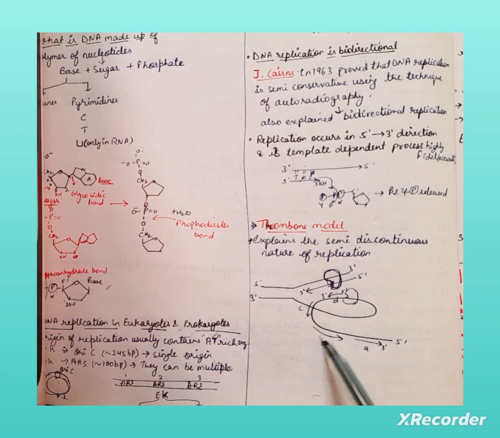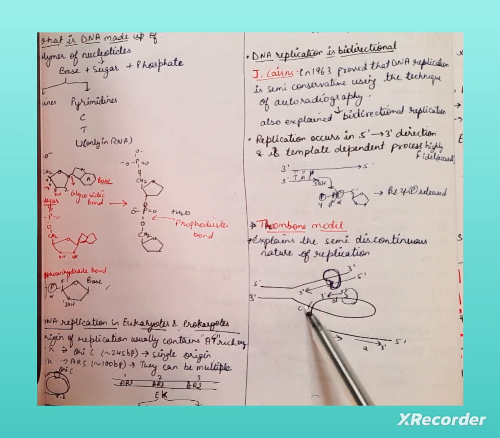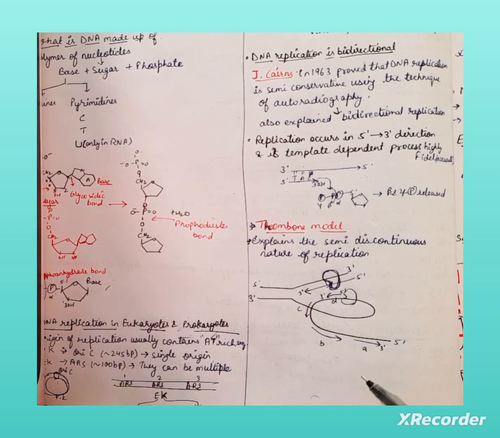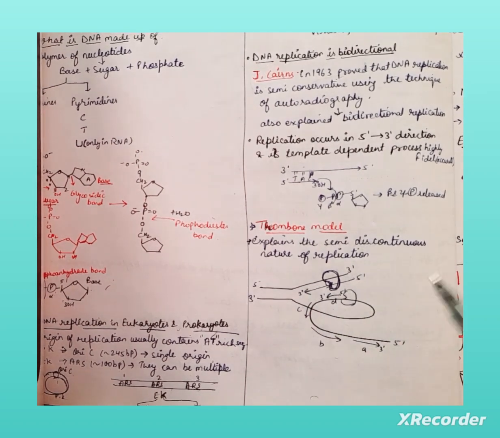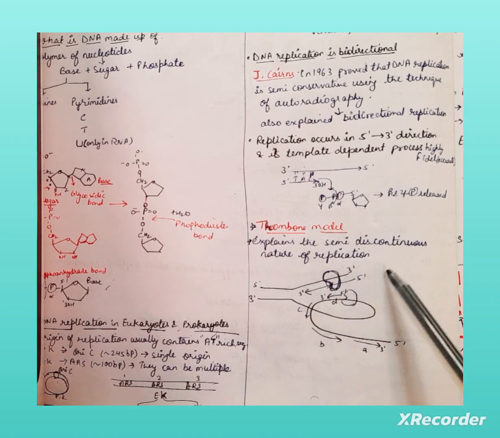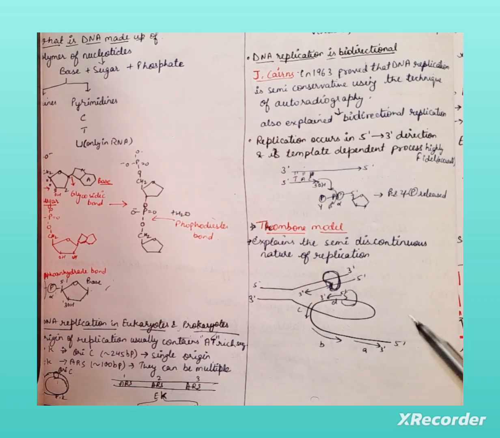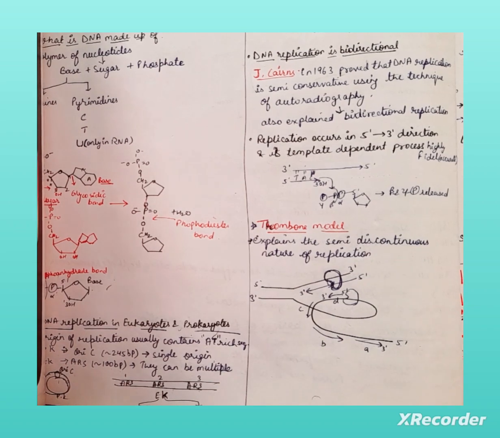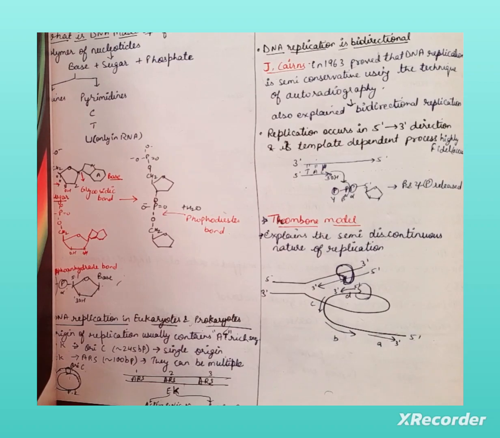You can see this is the discontinuous strand of DNA which is synthesized in this manner. So this is the trombone model, which explains that the nature of replication is semi-discontinuous, not continuous. One strand is continuous and the other strand is formed in a discontinuous manner. So thank you. That's all for today. Thank you for watching.